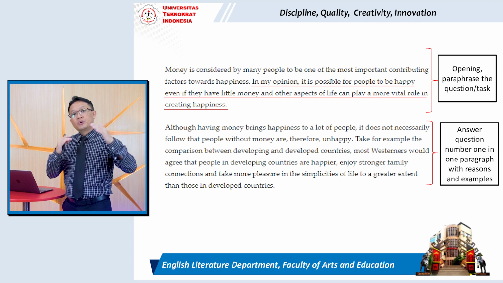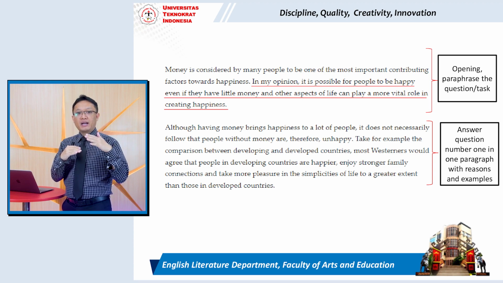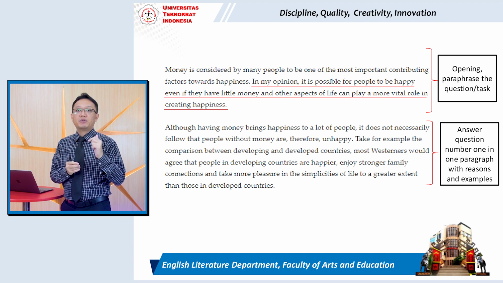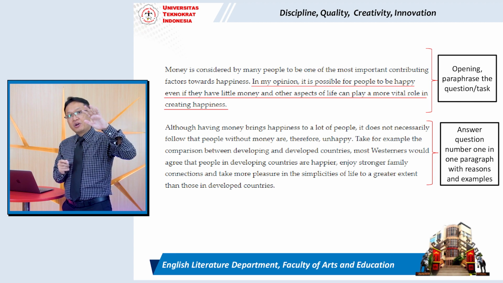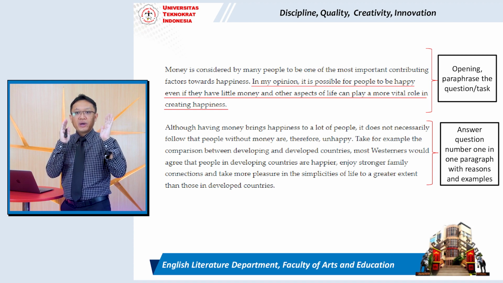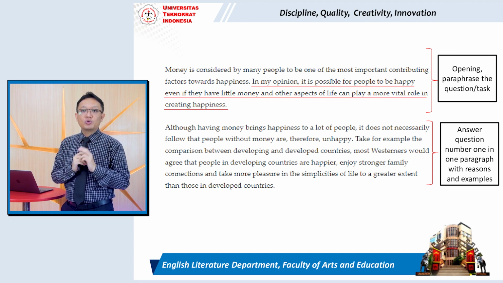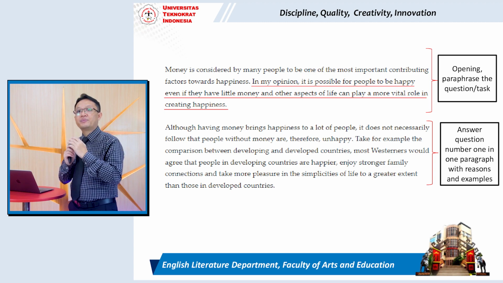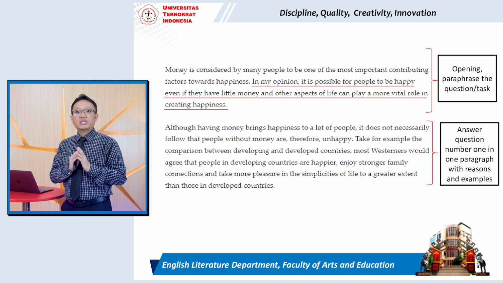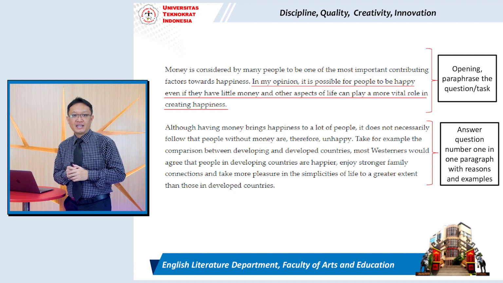Because this is in 2 paragraphs, you need to write the answer to question number 2.1 first with reasons and examples. So in the following paragraph, this is your answer of question number 2.1 with reasons and examples. And then following that, the answer to question number 2.2 with reasons and examples.